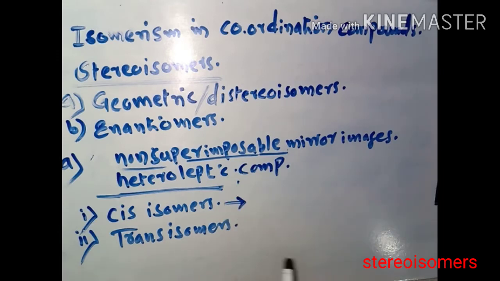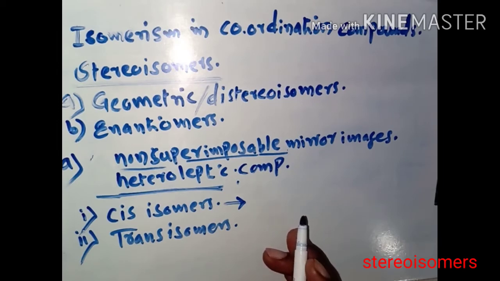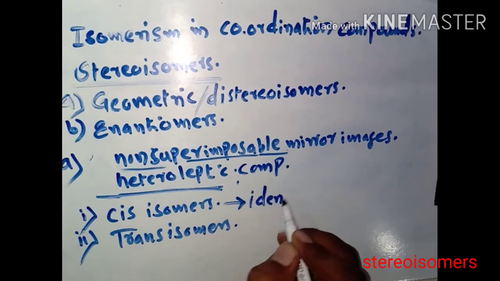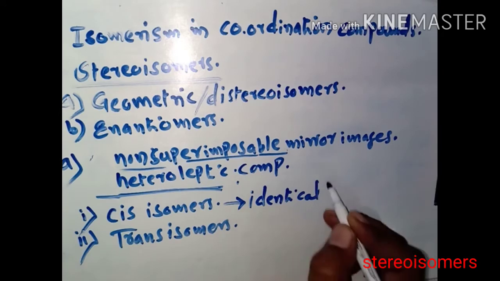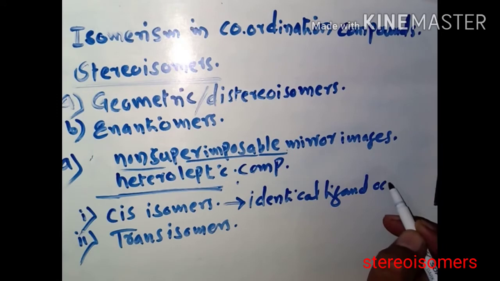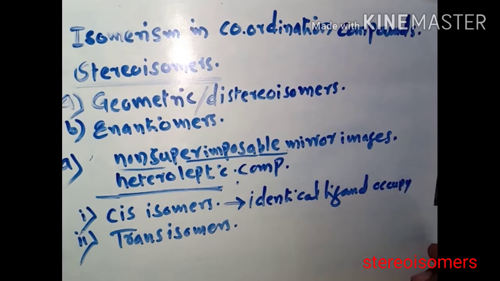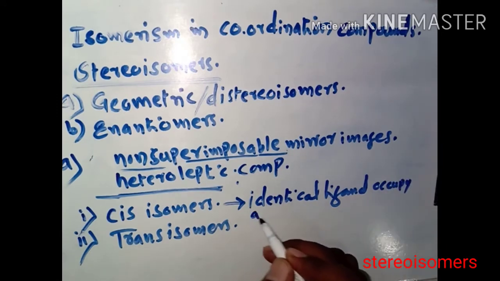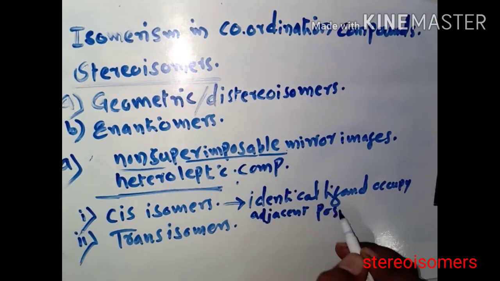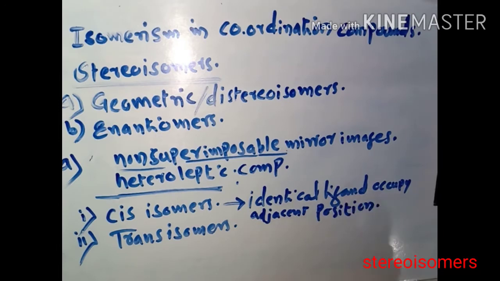Now what are the cis isomers? Cis isomers are the isomers in which identical ligands occupy adjacent positions. And what are the trans isomers?